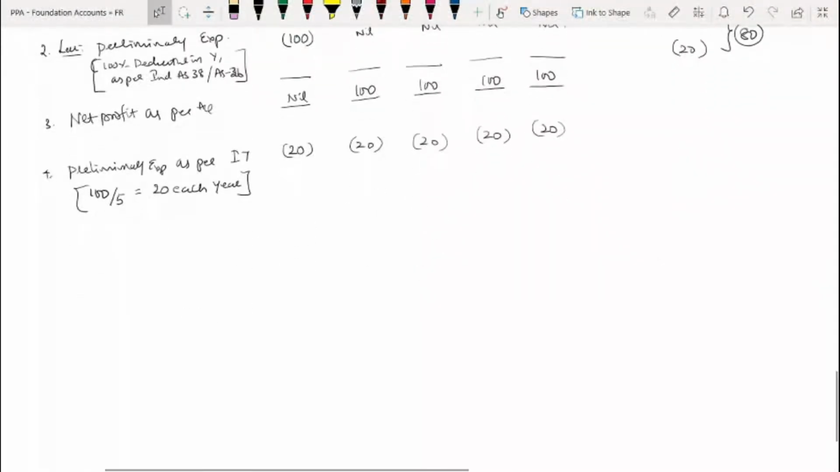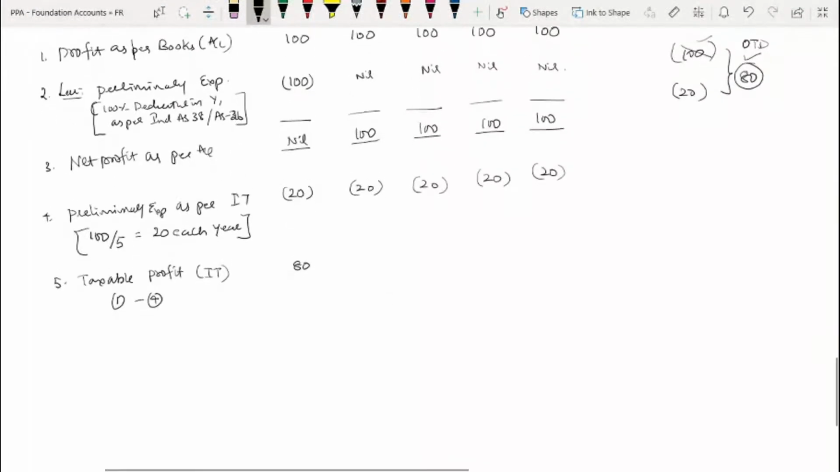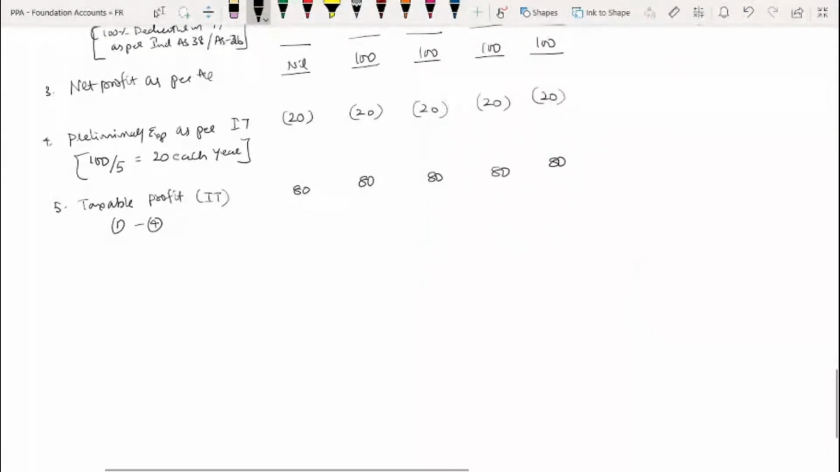Keep that in mind. So now let us go. What is the fifth column? What is the taxable profit, as per income tax? It is column number 1 minus column number 4, which is 80. Yes, 80, 80. So now this is my taxable profit.